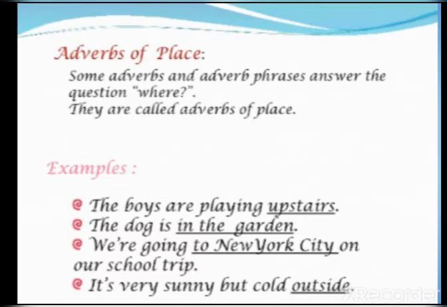Second example: the dog is in the garden. In the garden. Third: we are going to New York City on a school trip. Fourth: it was very sunny but cold outside.